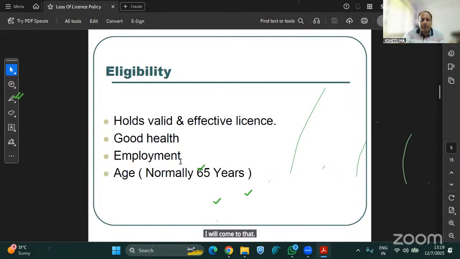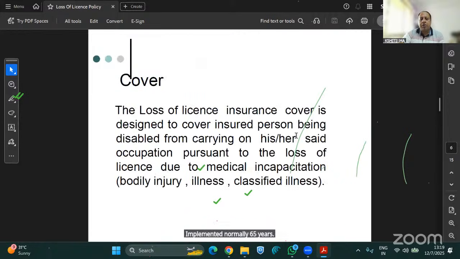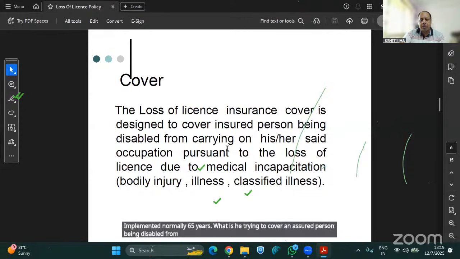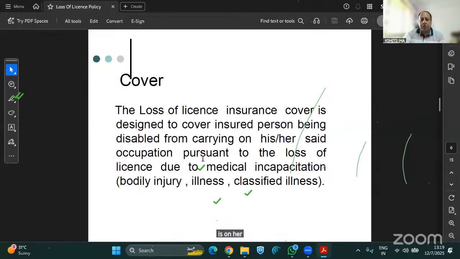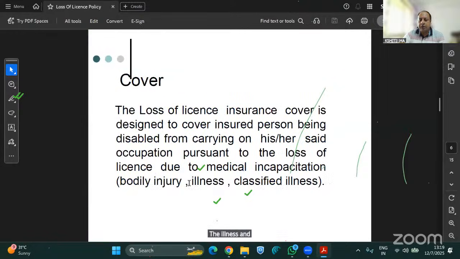These are some of the eligibility conditions. Pilot should have a valid and effective license, good health, employment, and normally 65 years. The cover is designed to cover the insured person being disabled from carrying on his or her said occupation pursuant to the loss of license due to medical incapacitation, illness, or classified illness. See, bodily injury, illness, and classified illness. Illness stands for normal illness, and normal illness can be anything, like if you got dengue fever, or typhoid, or jaundice. So these are all normal illnesses.